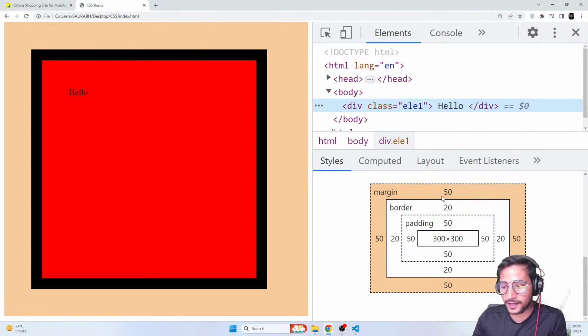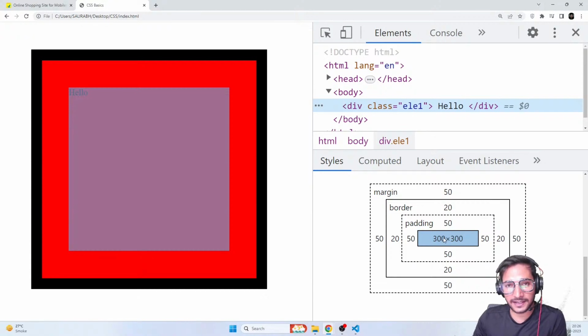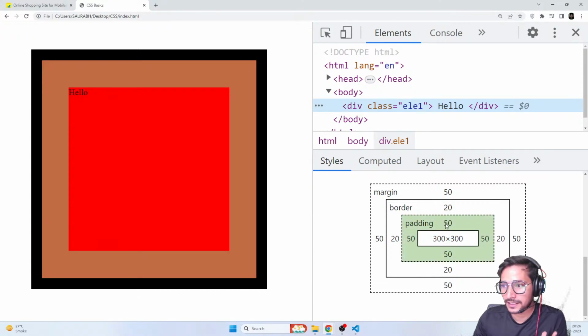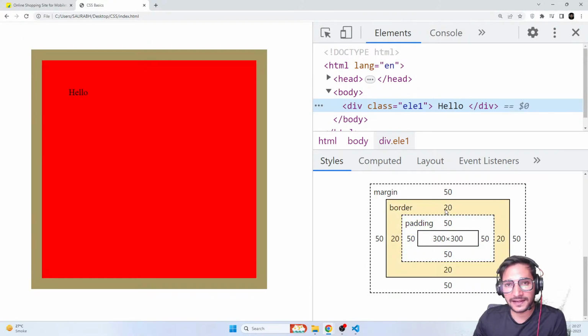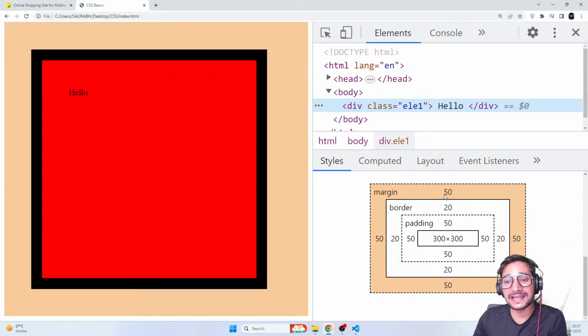So let me tell you again. 300 by 300 is the actual content area. Then there is an extra fake size of 50 pixel added on top of the element, which is padding. Then 20 pixel is border, and then 50 pixel is margin. As I said, margin is again a fake size, but it's invisible. You cannot see it.